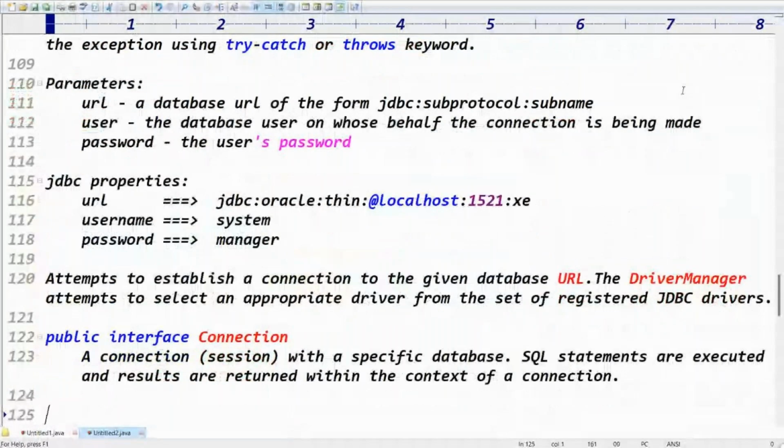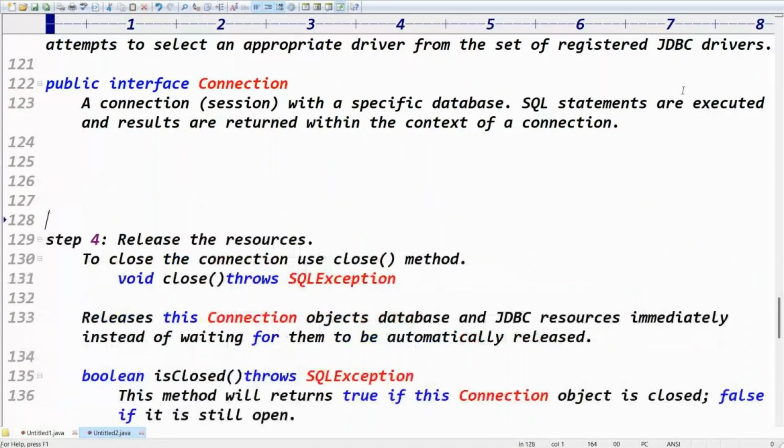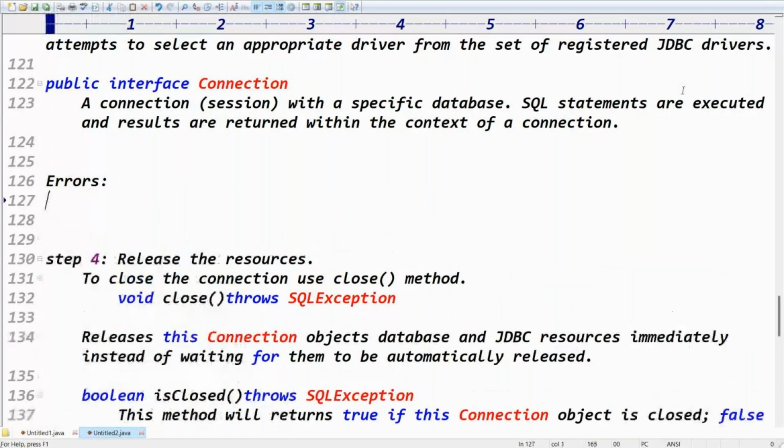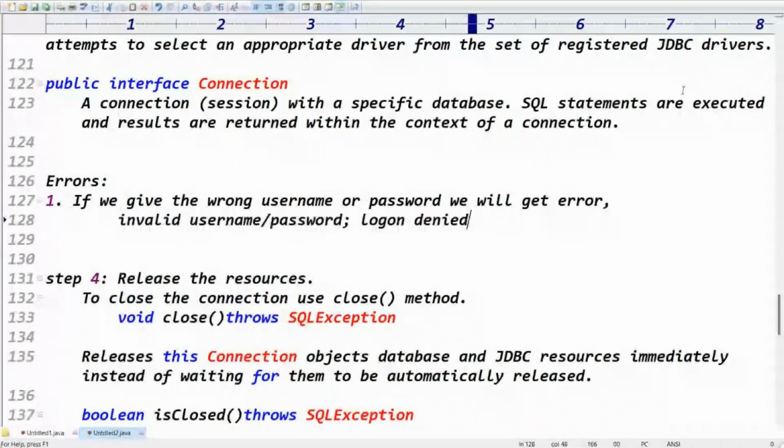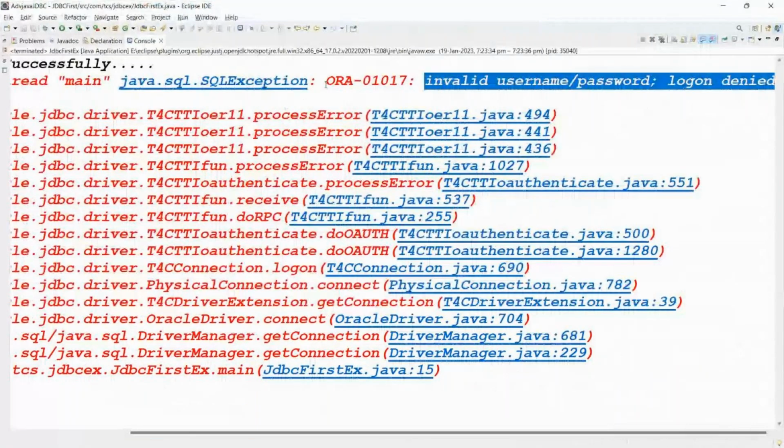Something like errors, error one. If we give a wrong username or password, we will get an error. What error? Invalid username and password, login denied.